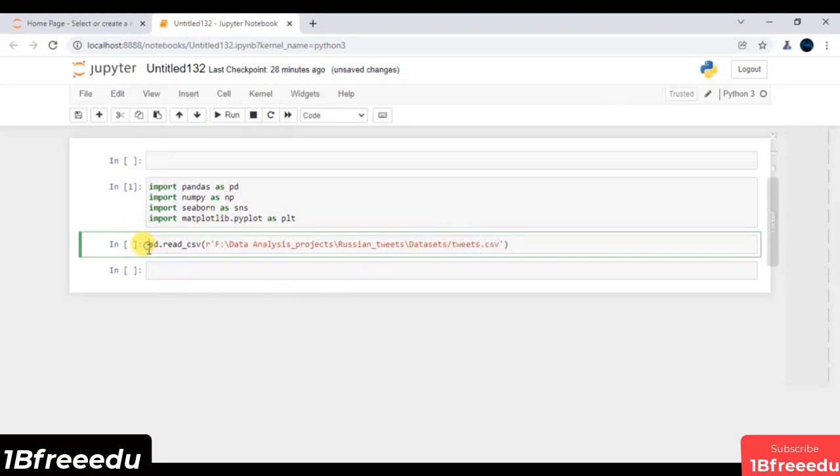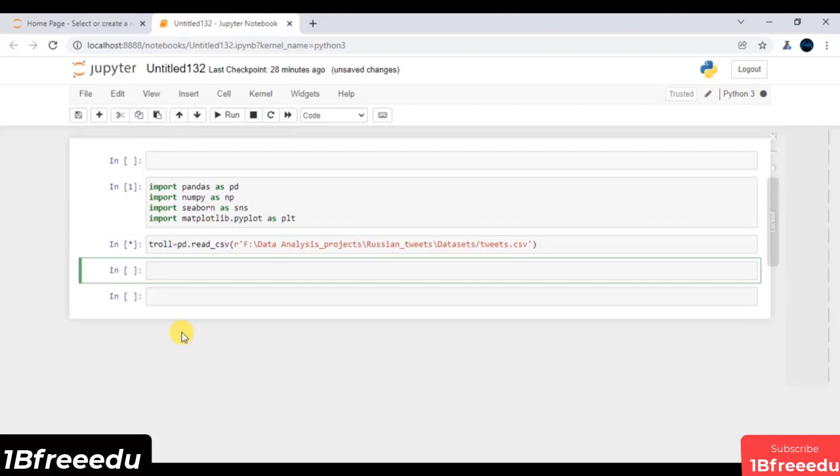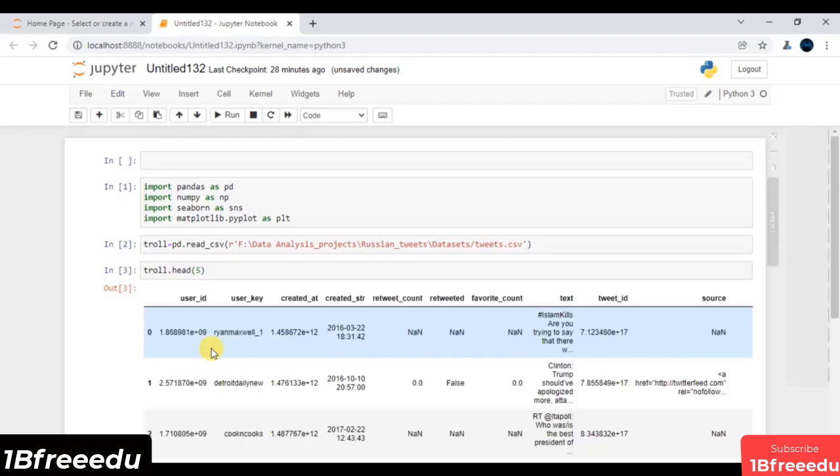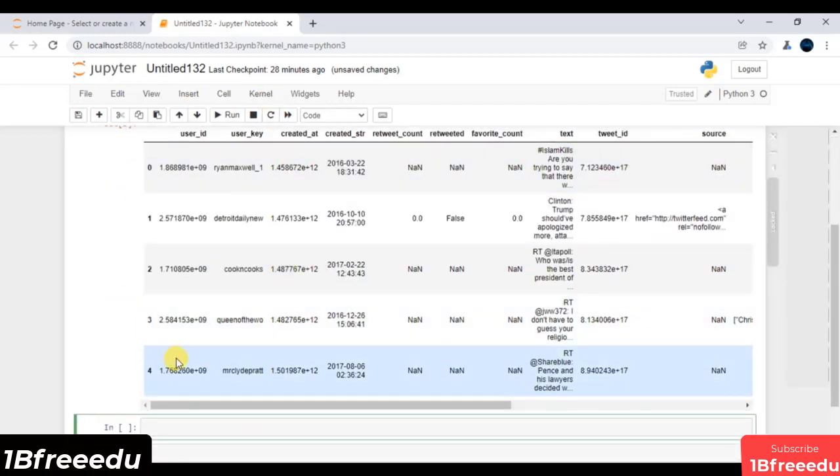It will return us a data frame object. Let me store that object in troll, and execute this line of code. If I say troll.head, it shows the first 5 rows of the data frame. By default the value is 5, and if I execute this line of code, these are my first 5 rows of the data frame.